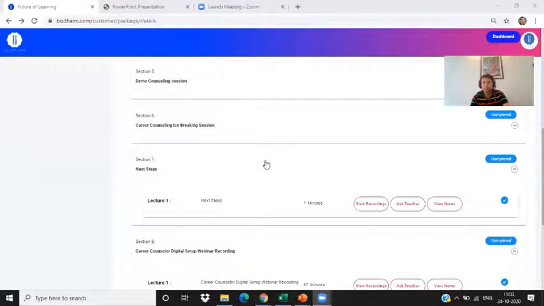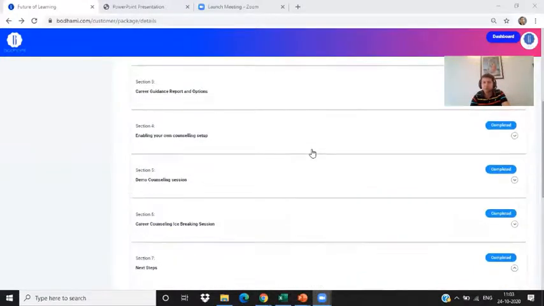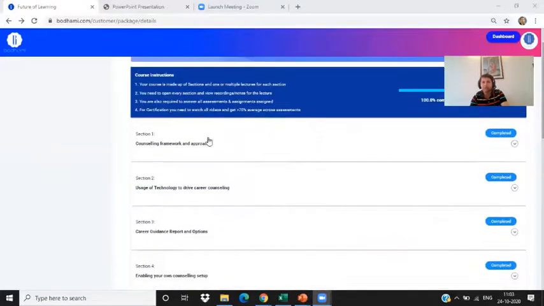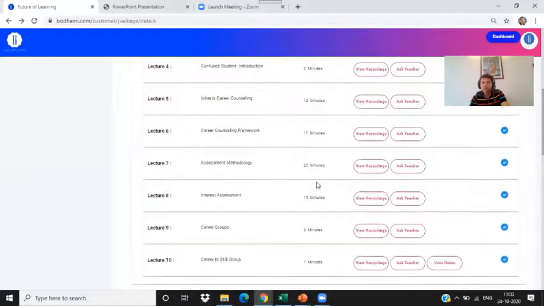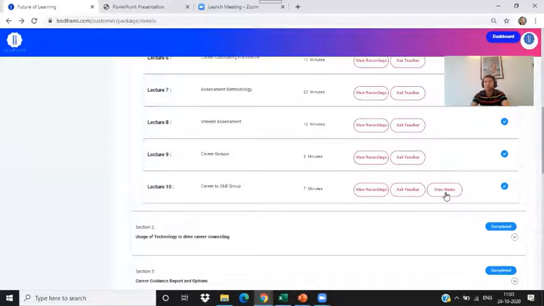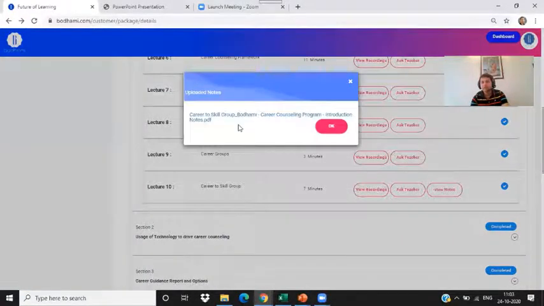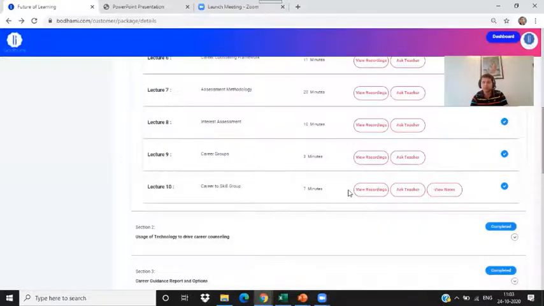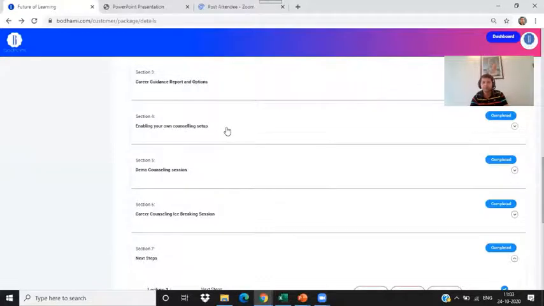Now, some counselors have asked this question, and that is why I want to cover it. A lot of information is also there in the view notes area. For every section, if you go to the last lecture, there's a view notes option given. The downloadable material you have to download from the view notes section. If you go to the view notes section, you'll be able to see the notes for every section. So you can download it and read it at your own pace. That is the PDF of the course, the course material which is there in PDF, and also there's some extra information there. So you should download the course material for all the sections.